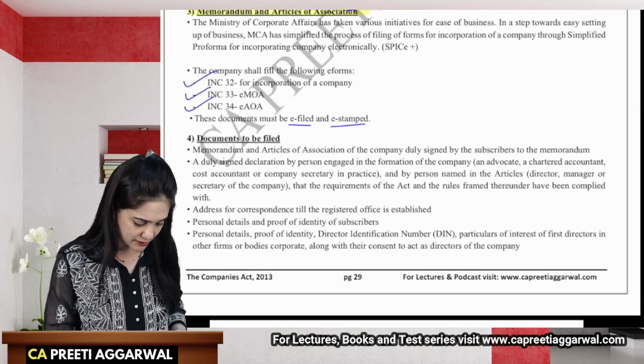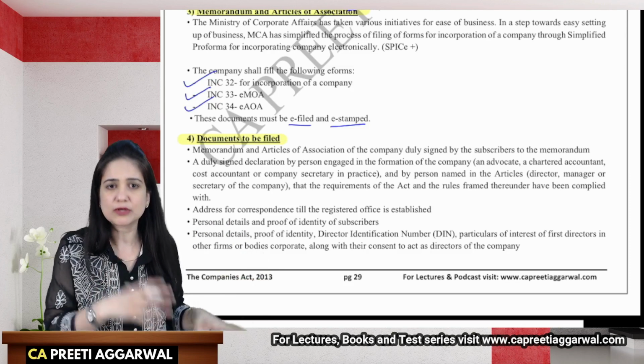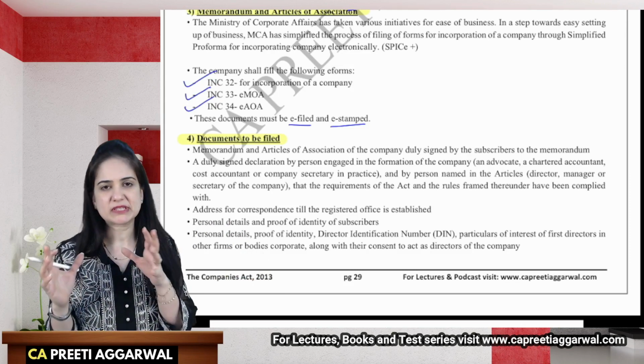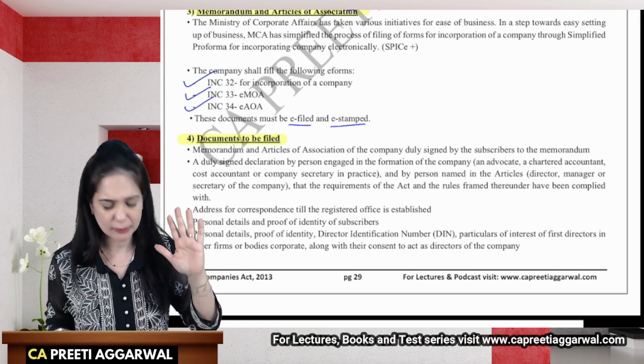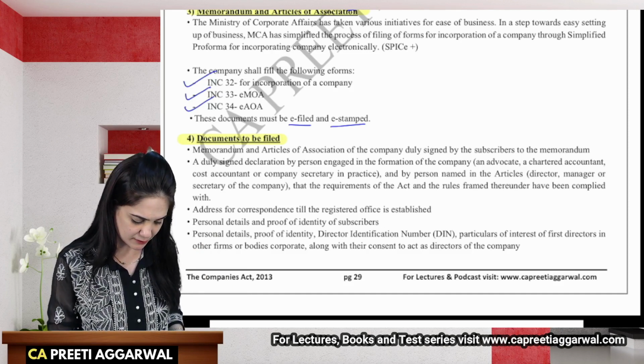There are other documents also which are required to be filed. So apart from the memorandum and articles, there are other documents which you have to file. So you need to keep all those documents ready in the prescribed format, so that when you go for incorporation, everything is ready with you. You can just simply upload it. Now, what are the documents? Let us go on highlighting them so that we can easily remember them for the exam.